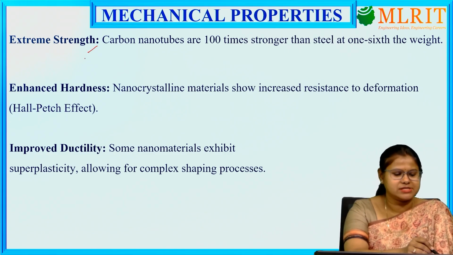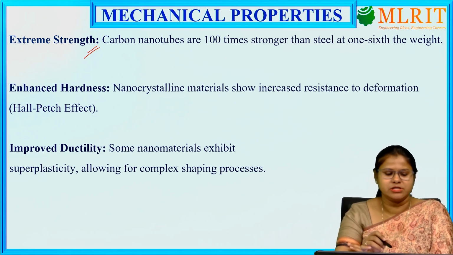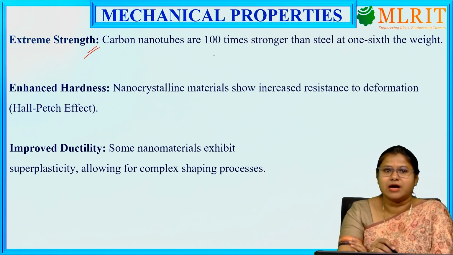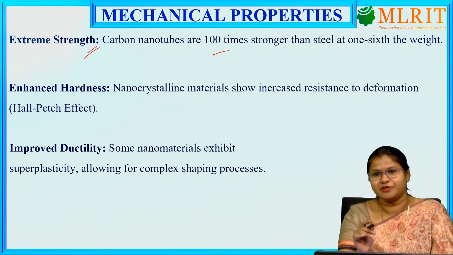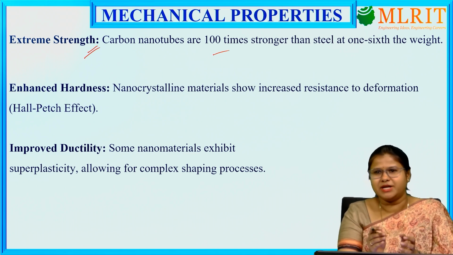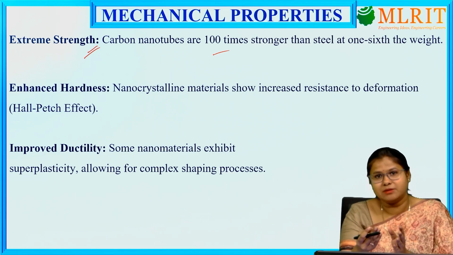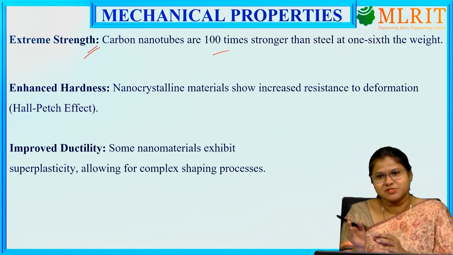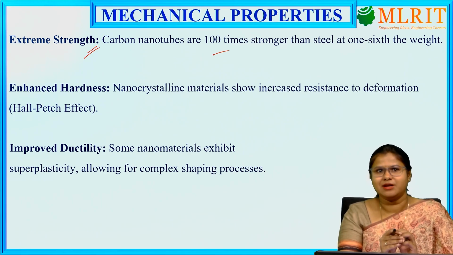Then the effect on mechanical properties. Nanoparticles are extremely strong. Carbon nanotubes, for example, are 100 times stronger than steel at 1/6 the weight. So for a particular weight of carbon nanotube, it is 100 times stronger than steel that weighs 1/6 as much.